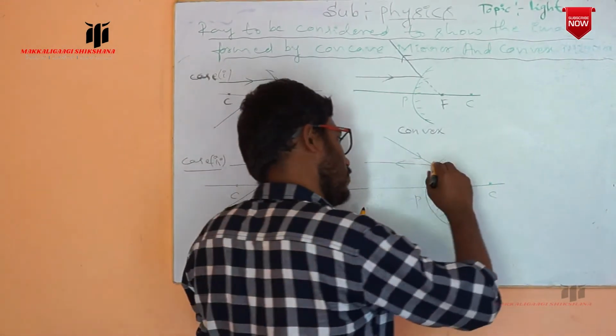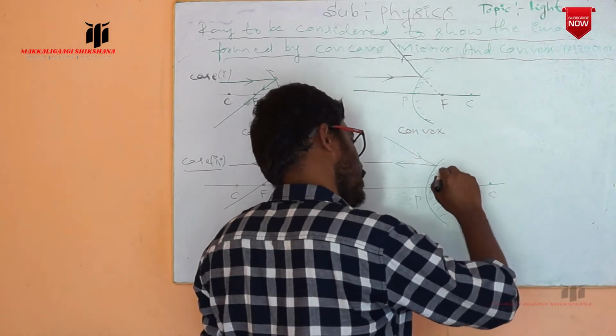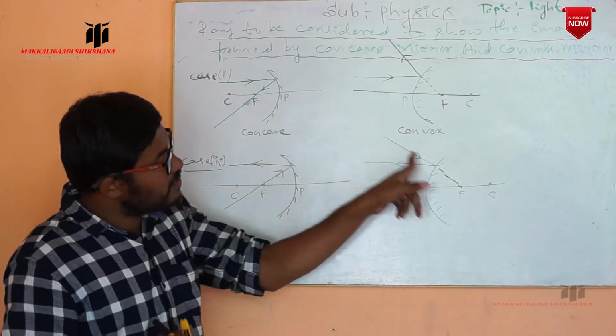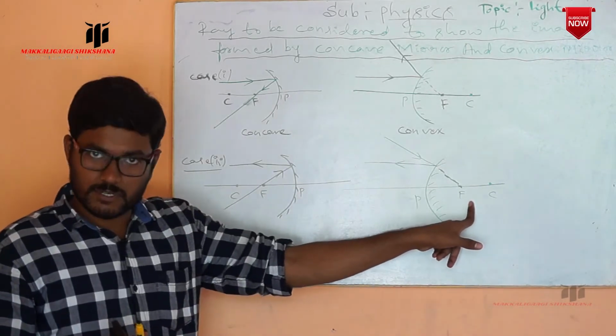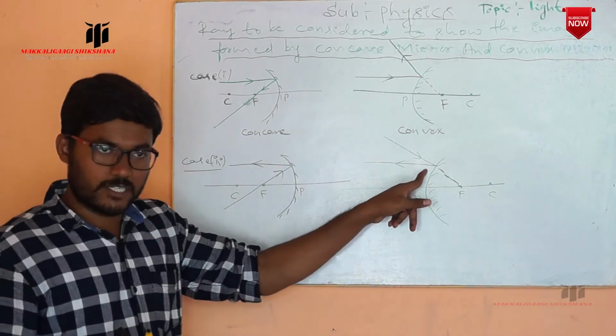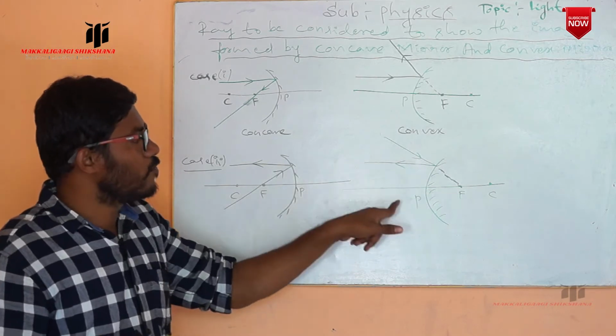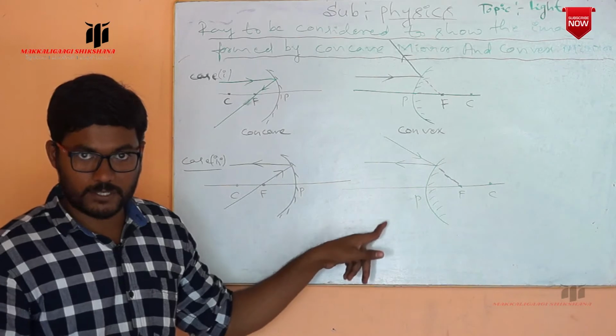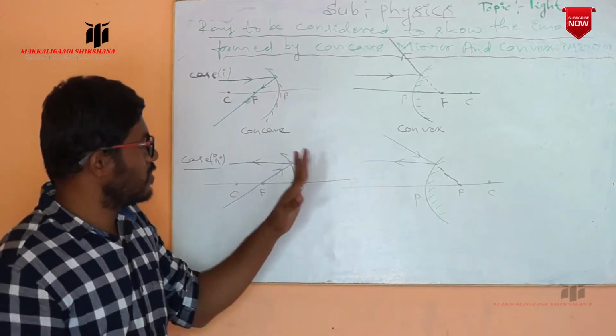Now this is the direction of the incident ray. In this direction, the ray of light is incident in the direction of the focus. After the reflection, this reflected ray moves parallel to the principal axis. So this is the second case.